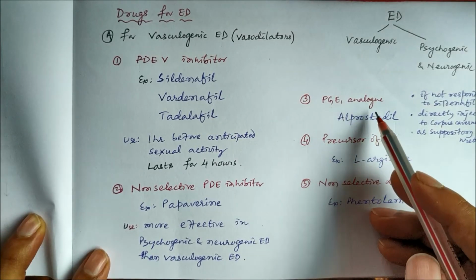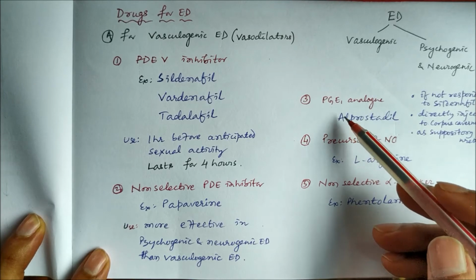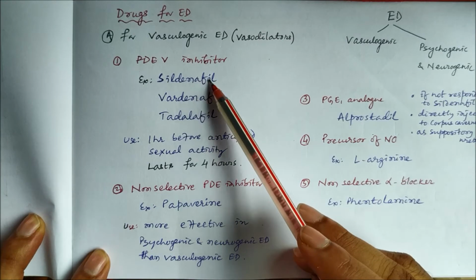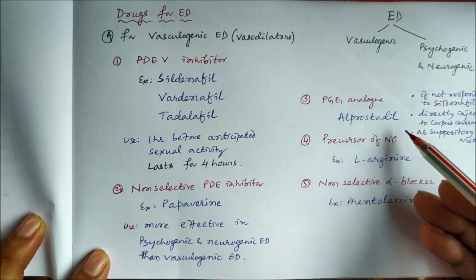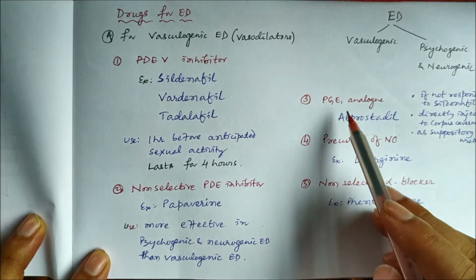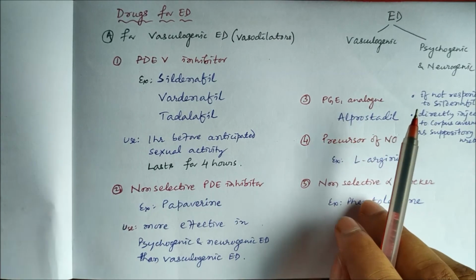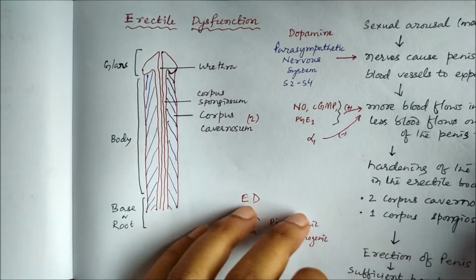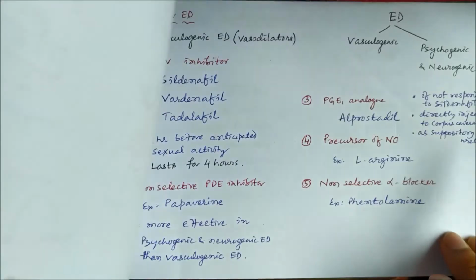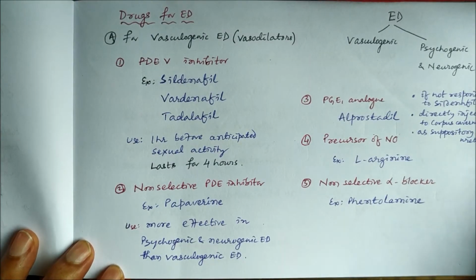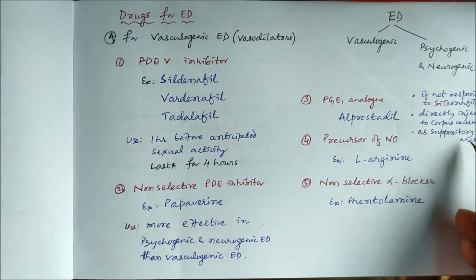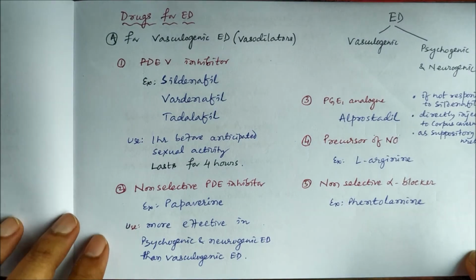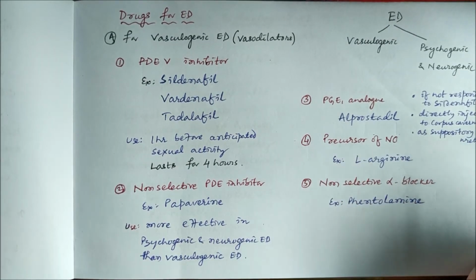Then we can use prostaglandin E1 analogs, because prostaglandin is a vasodilator, so alprostadil can be used. If someone is not responding to sildenafil, then we can use alprostadil, which is a prostaglandin analog, and it can be directly injected into your corpus cavernosum, and it will cause vasodilatation. Or we can also use it as a suppository in the urethra.